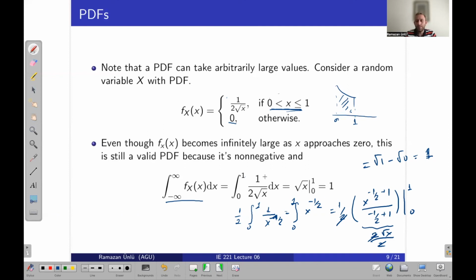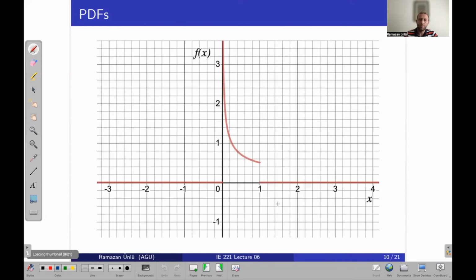When this function gets an arbitrarily large number, let's look at the graph of that function. If the value of x is less than 0 or greater than 1, f of x will be 0, right? So there is no valid function in those parts. But the function is valid in this range: if x takes any value between 0 and 1, we have a proper function.